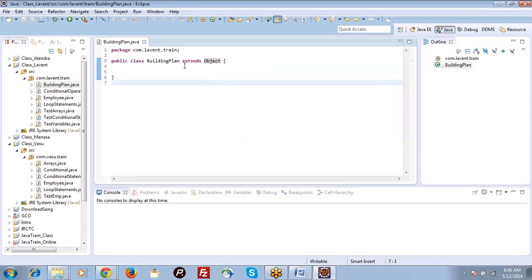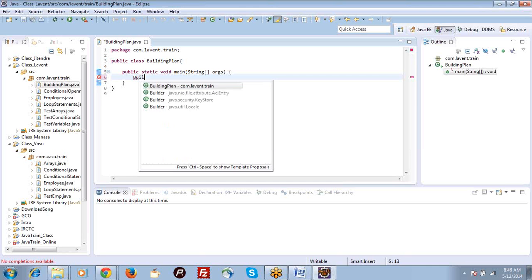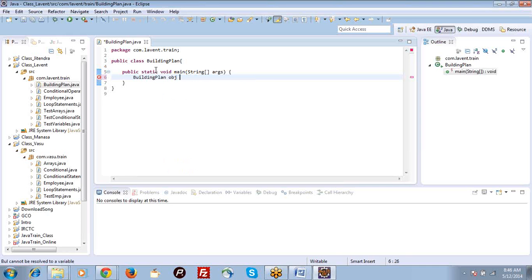Even if you extend or don't extend, Java will extend the Object class. Both are similar. I will show it because I am creating a new BuildingPlan.